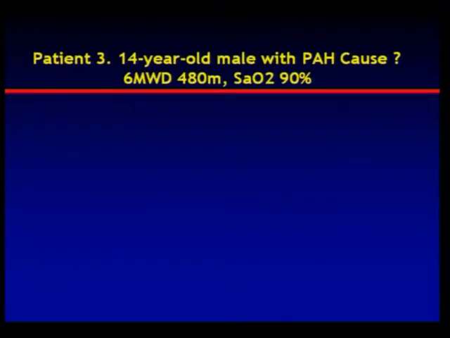So this was a 14-year-old boy. This is my third case. It's a 14-year-old male with PAH, with a TR velocity which was slightly larger, around 70, but the left atrium and left ventricle were slightly volume overloaded. He had a 6-minute walk distance of 480 and a saturation at rest of 90%.